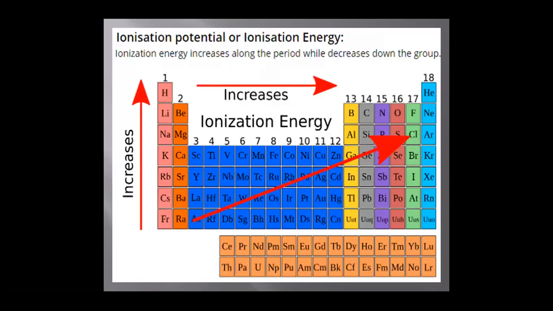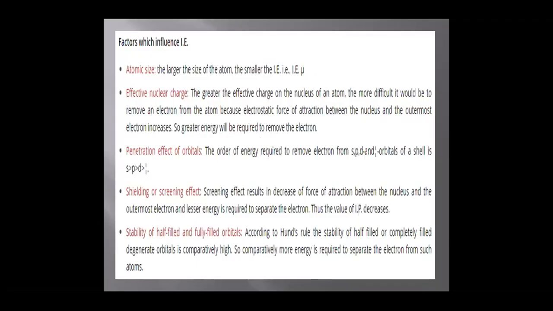Now look here, ionization energy increases as we move from left to right and decreases as we move from top to bottom. This is because of the increase and decrease in radii. Factors affecting the ionization enthalpy, among them atomic size. As the size of the atom increases, ionization enthalpy decreases.